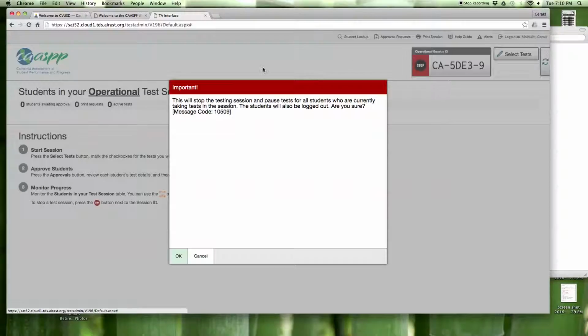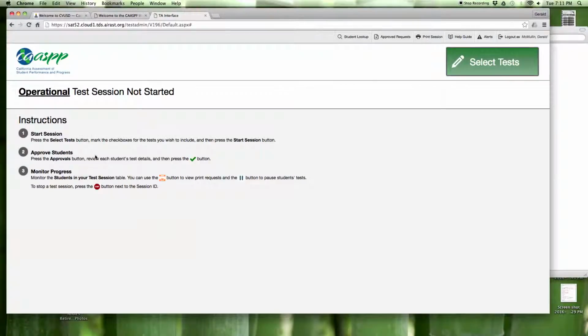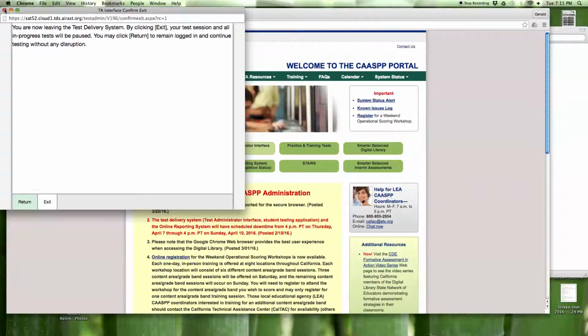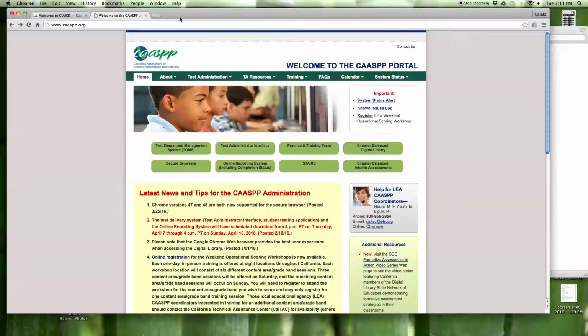You'll get a warning saying that you're going to be pausing the test for all your students, and you say that's okay. And we didn't have any students in this particular session, so there wasn't actually an operational test session started. You can go ahead and close that tab, and again you'll get a warning, and you could just close that, and you're back here at the CAASPP website.